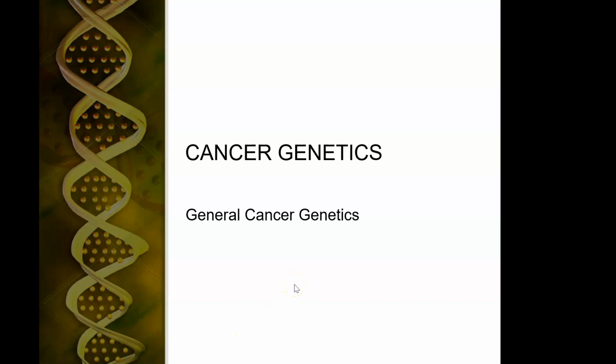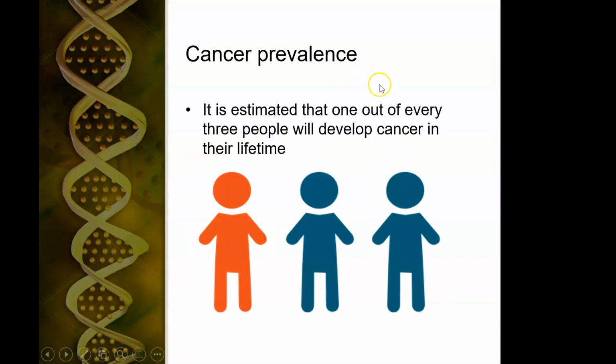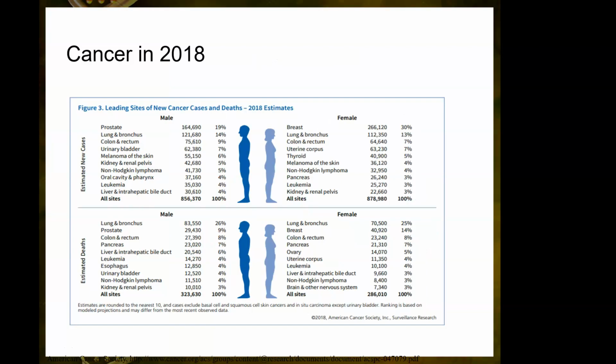Okay, this is a presentation on cancer genetics, and this is just general cancer genetics, but we're going to discuss a few disorders in here. So, cancer prevalence: it's estimated that 1 out of every 3 individuals will develop cancer in their lifetime, which is a lot. This is actually from 2018. I couldn't find the 2019 one, but they actually haven't changed a lot recently.